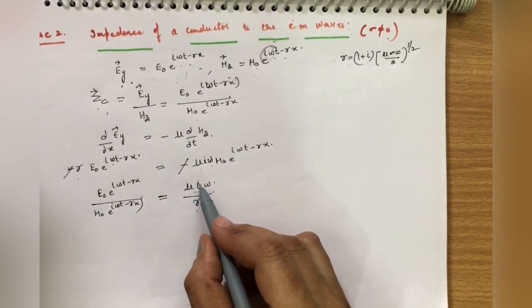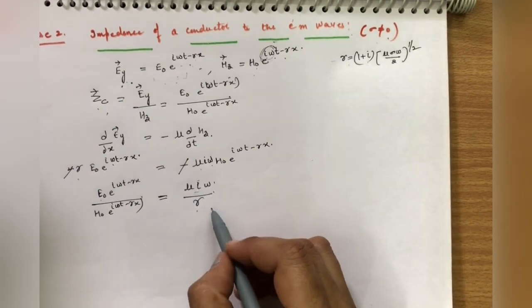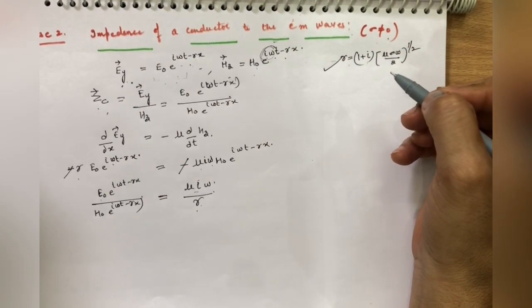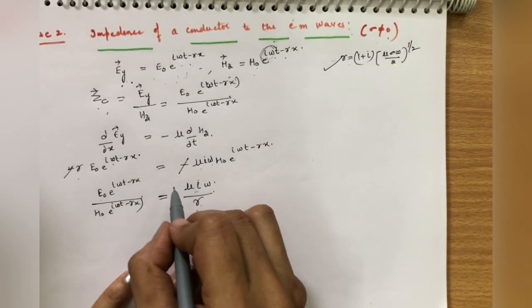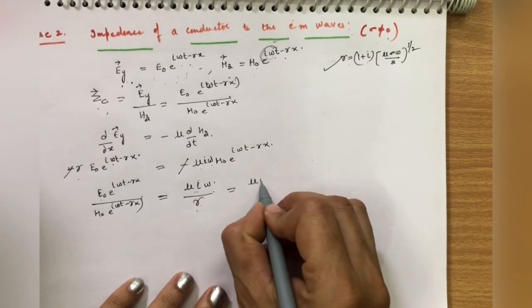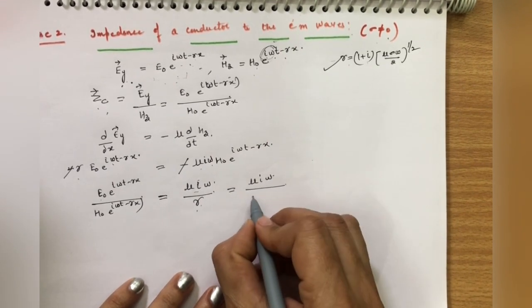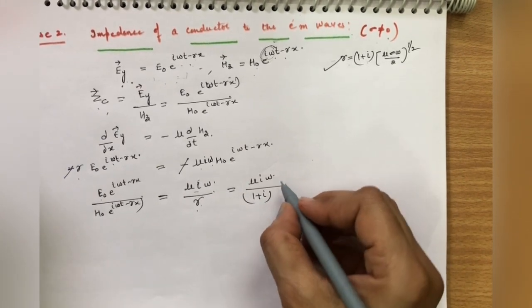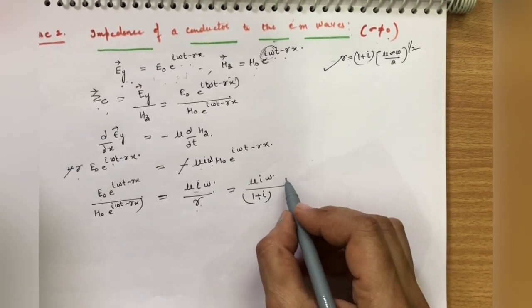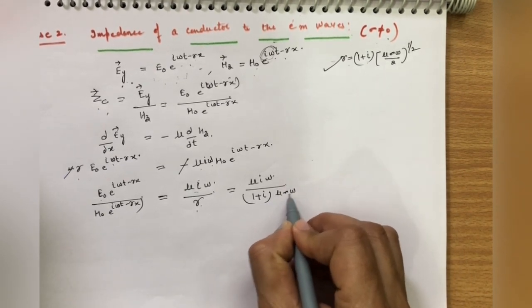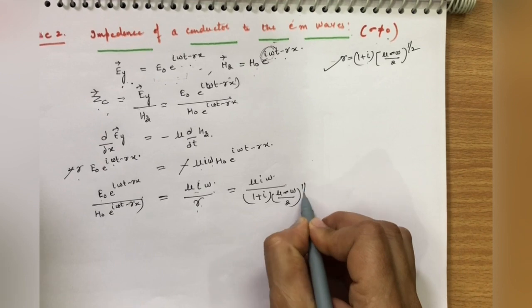Now for solving this, first of all we put the value of gamma here. This is equal to mu iota omega divided by (1 plus iota mu sigma omega by 2) raised to power 1 by 2.